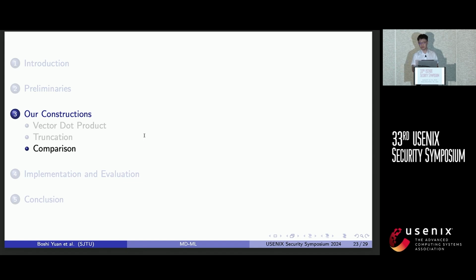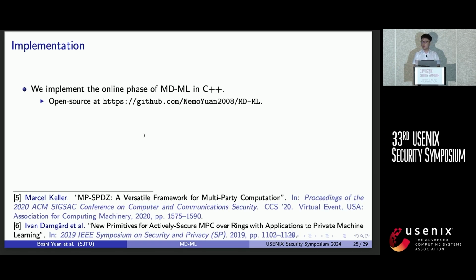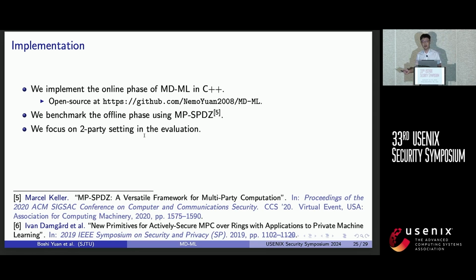As for the comparison protocol, for the sake of time, I'm not going into the details, so please refer to our paper for technical details. And finally, for the implementation, we implement the online phase in C++, and we benchmark the offline phase using the MP-SPDZ framework. We focus on the 2-party setting in the evaluation. Although our protocol supports arbitrary n parties, we focus on the 2-party setting. And we mainly compare our protocols with SPDZ2k.